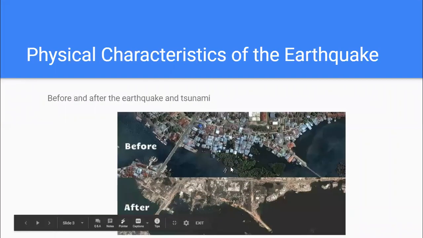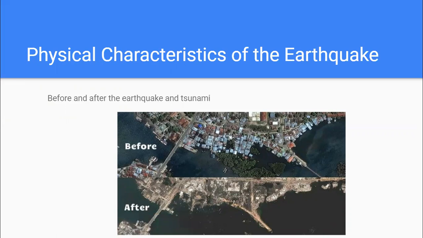So, what were some of the physical characteristics of this earthquake, and how did it impact this community? Well, this earthquake had a 9.1 magnitude. Additionally, the ocean floor sprang back to the west by as much as 6 meters, which is 20 feet, and it uplifted by 2 meters.